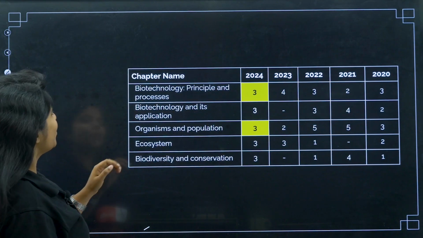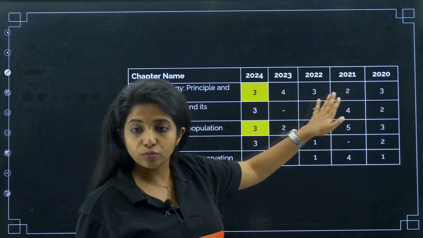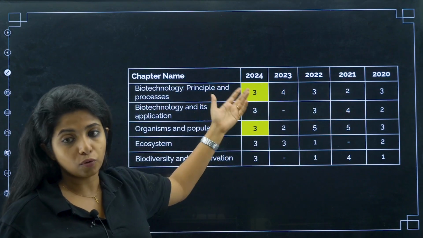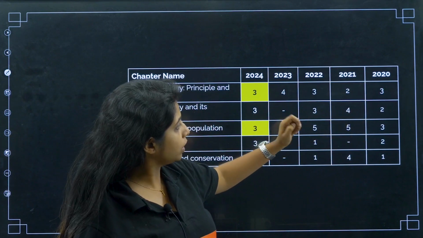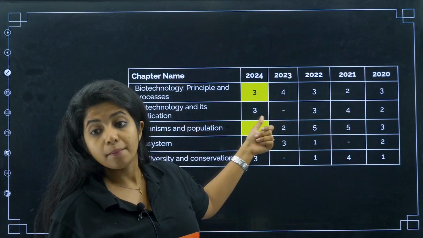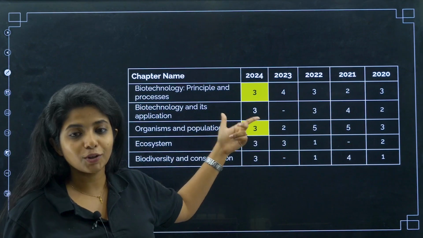Yeah, now over here, biotechnology principles and processes, again a very important chapter. 3, 2, 3, 4, 3. Now it can be 3 or 4 or it can be 5 also. Biotechnology and its applications, 2, 4, 3. For 1 year the question didn't come, but the next year 3 questions came from this chapter. So this is a kind of surprise that you cannot expect.